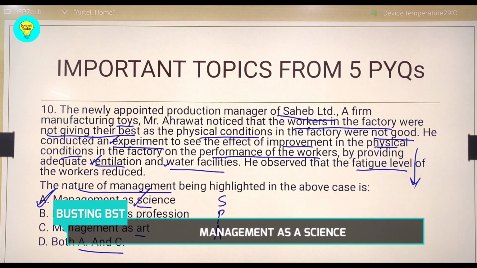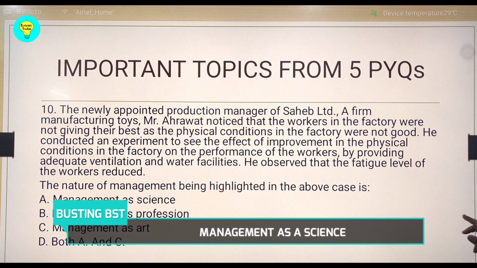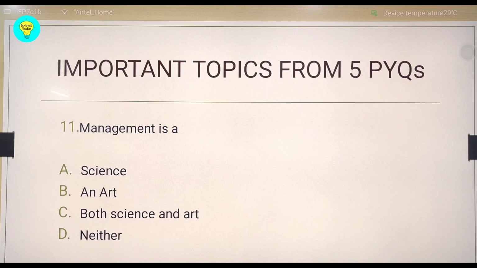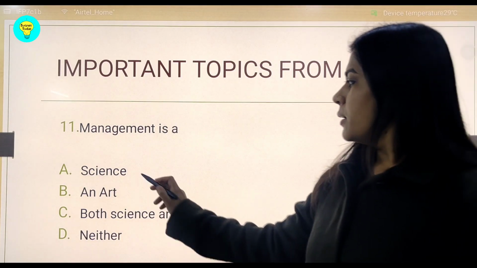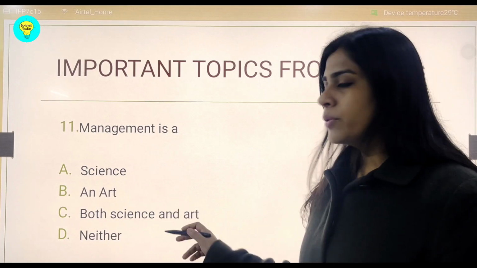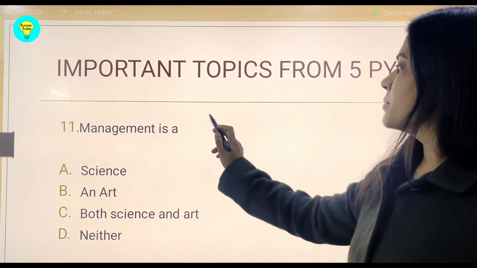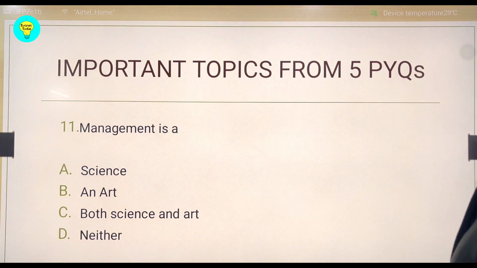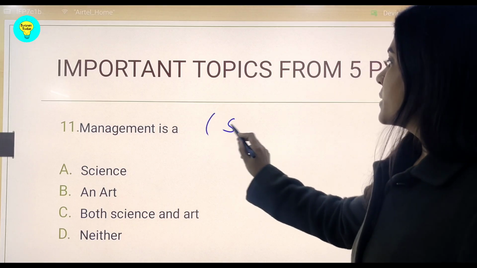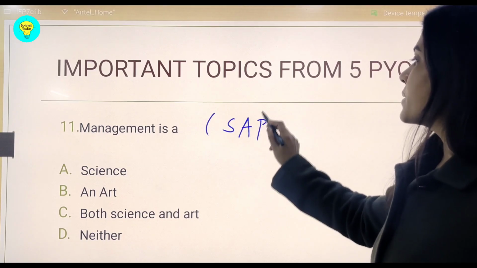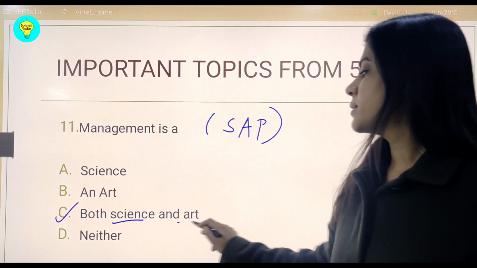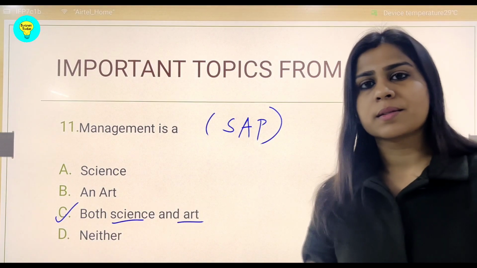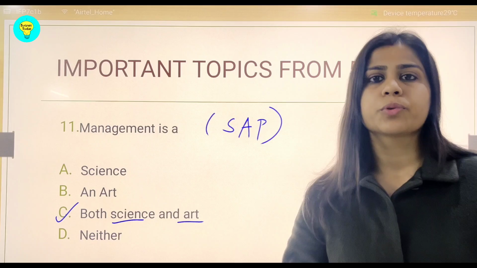Let us see the next question. And in this, it's a very straightforward question for 1 mark, where management is an art, a science, or both. So we clearly know that it is basically SAP. That means management is a science, is an art, as well as a profession. So none other than point number C, both a science and an art. To be precise, it is an inexact science and it is also an art.